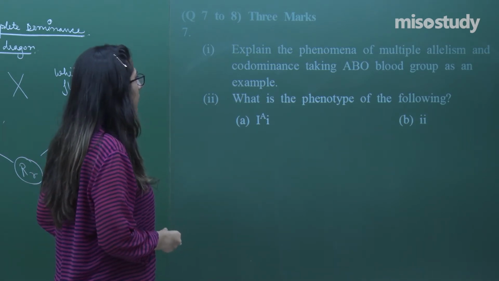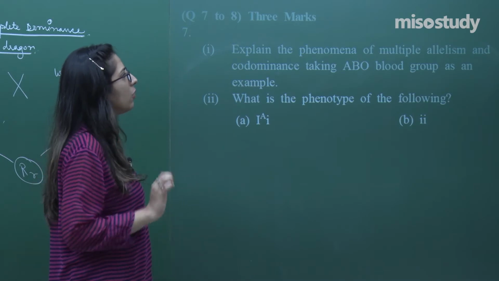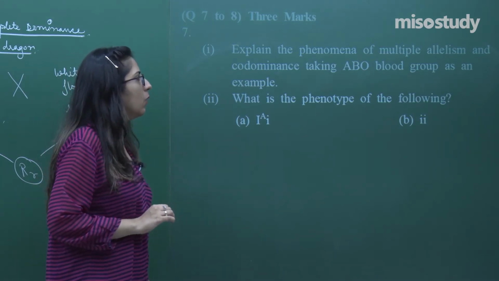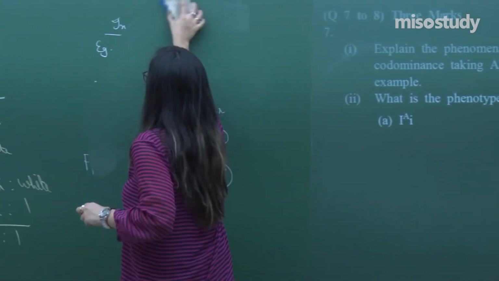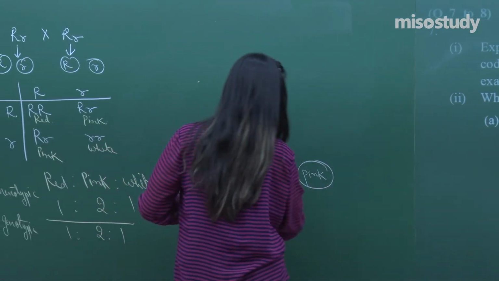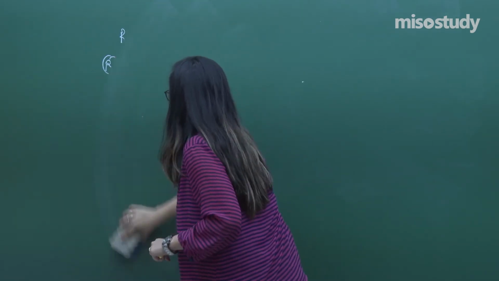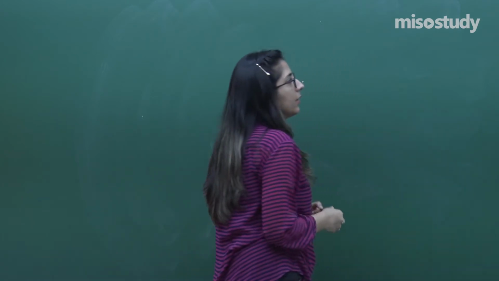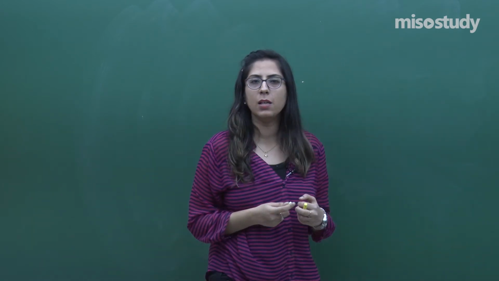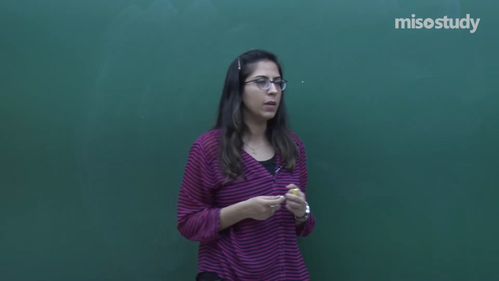Explain the phenomena of multiple allelism and codominance, taking ABO blood group as an example. What is the phenotype of the following: capital I capital A, small i? Okay. Now, here we have to explain about multiple allelism. For multiple allelism, we have a very good example, that is the ABO blood group.